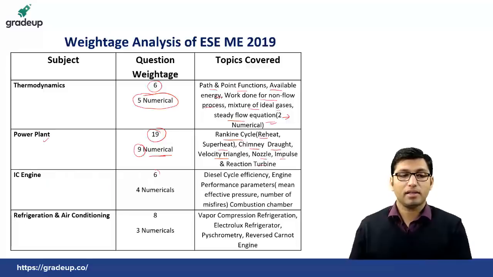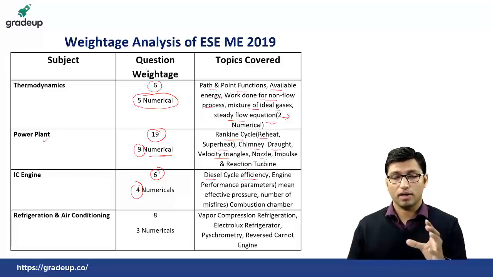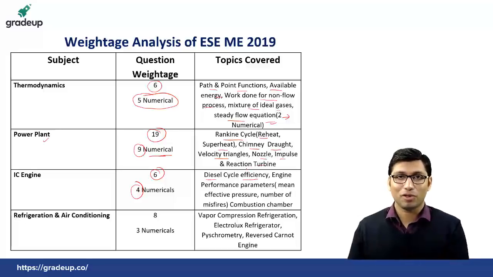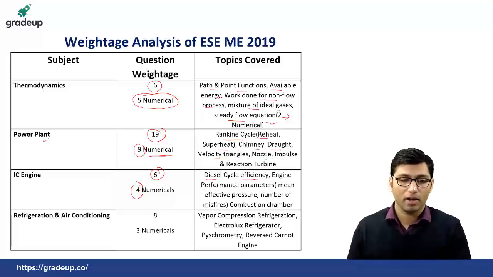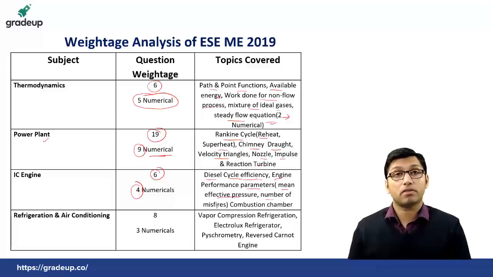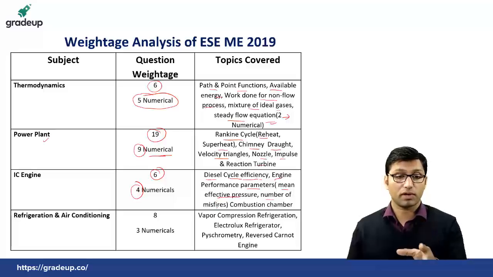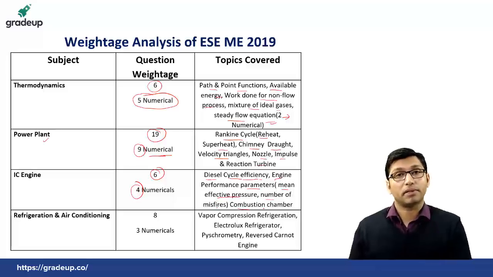If you see IC engine, there were a total of 6 questions, and of those 6 questions, there were 4 numericals. There was a question on diesel engine efficiency. Okay, so I will tell you how to solve. If you see, there were more numericals this time. So at the end of this video, I will tell you how to solve the numerical type questions. I will tell you the tricks for that. Now there was a question on diesel engine efficiency. There were questions on engine performance parameters, in which you have to calculate mean effective pressure and number of misfires. Okay, 2 questions were from this topic, and there was a question from combustion chamber theory.